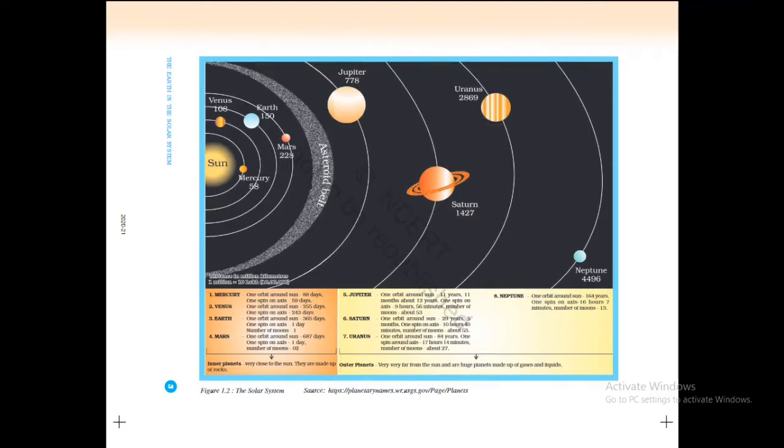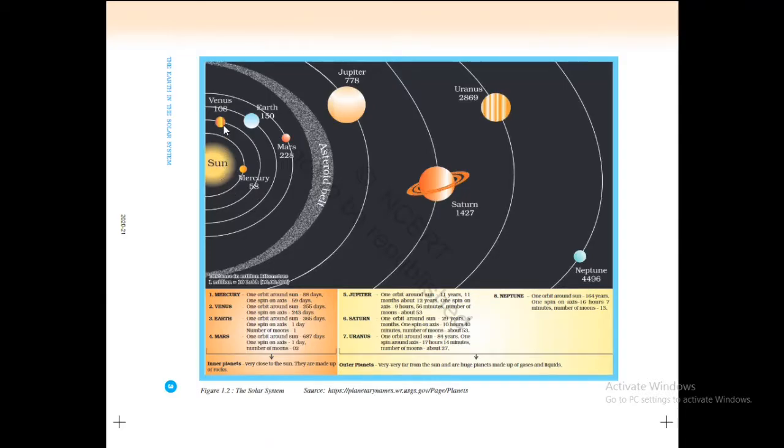Children, let us see all the planets of our solar system, and you can see here some data, numbers have been given. 108, Venus, then Mercury 58. These are the distances of the planets from the sun in kilometer. As an example, Mercury is 58 kilometer far away from the sun.